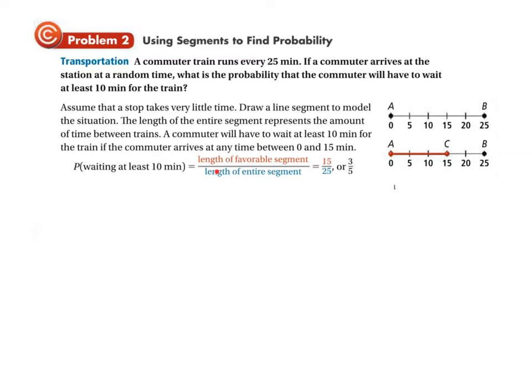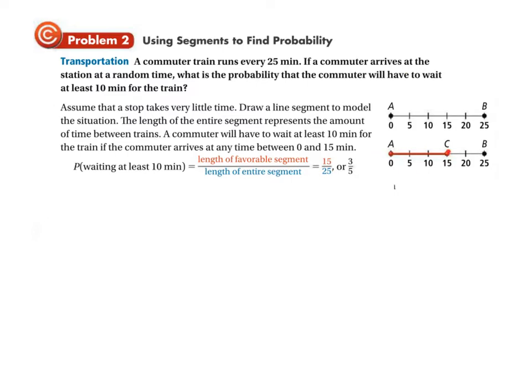So the length of the favorable segment, favorable seems like in this situation, wouldn't favorable be you arrive right before the train arrives? No, favorable means it fits the particular conditions of what you're talking about. In this particular case, waiting at least 10 minutes, okay?